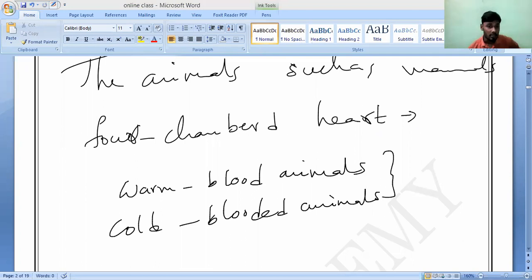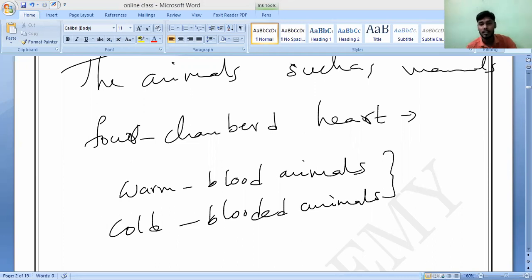What are warm-blooded animals? If you take animals like mammals and birds, they need high energy because they are required to maintain their body temperature. We cannot survive at low temperatures. If the body temperature falls, it will lead to death. That kind of animal is called warm-blooded.